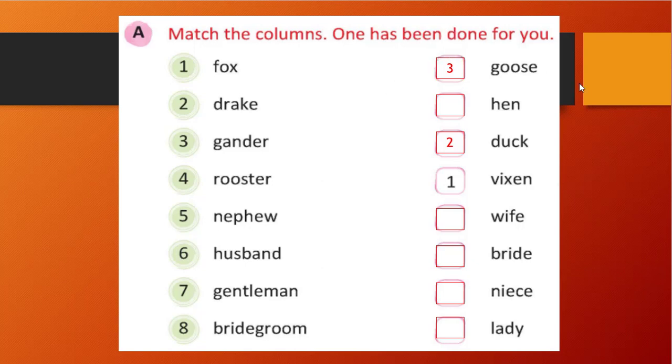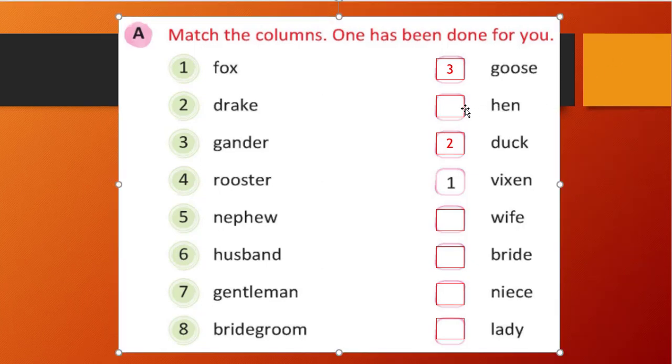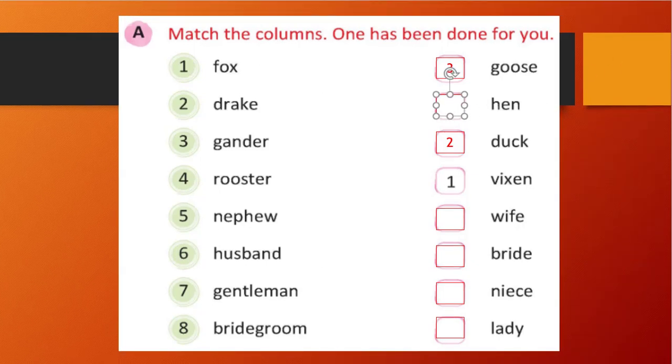Now we are at the fourth one, rooster. So rooster is the male, a cock, right? So what will be the correct one? It is a hen, right? The correct one is a hen.